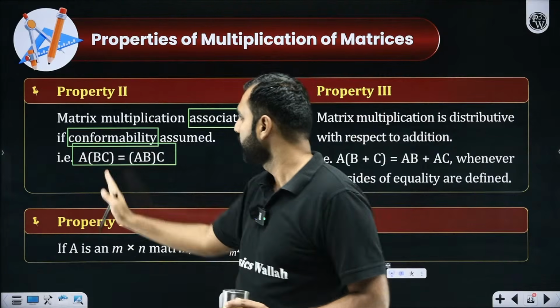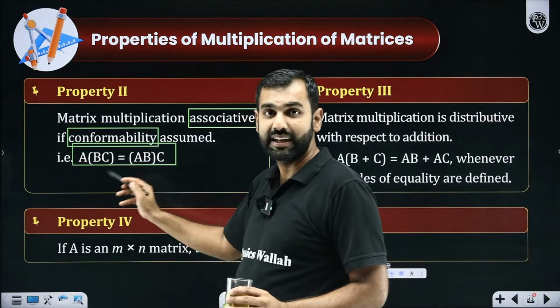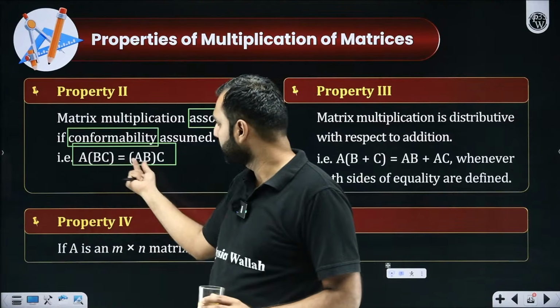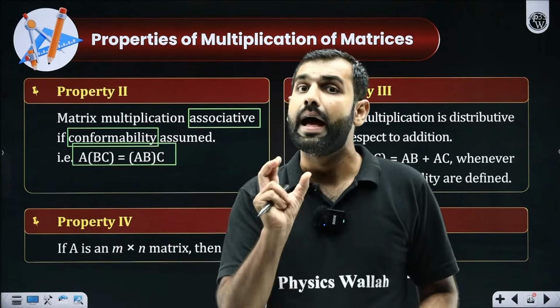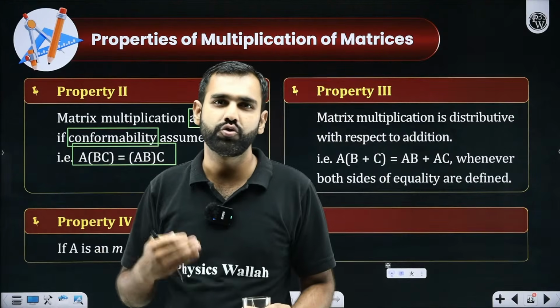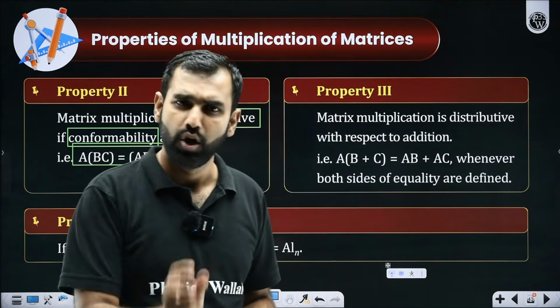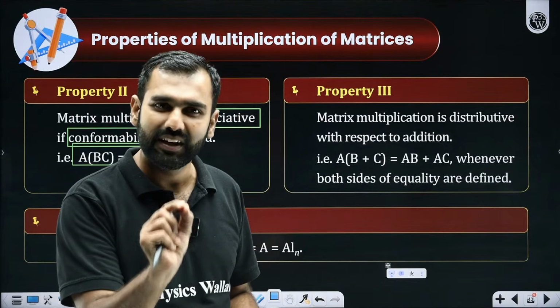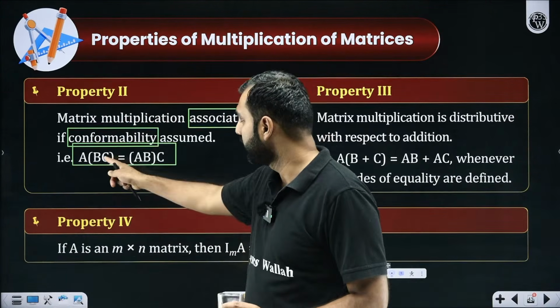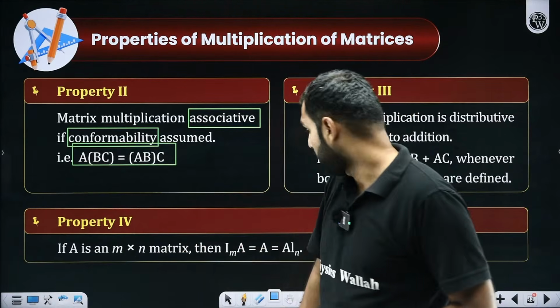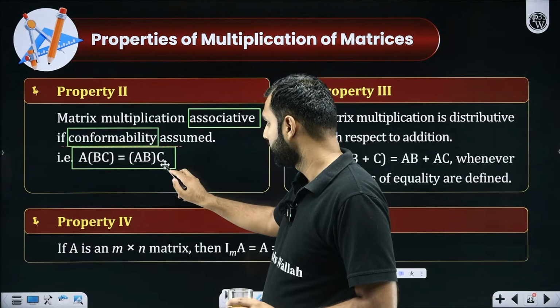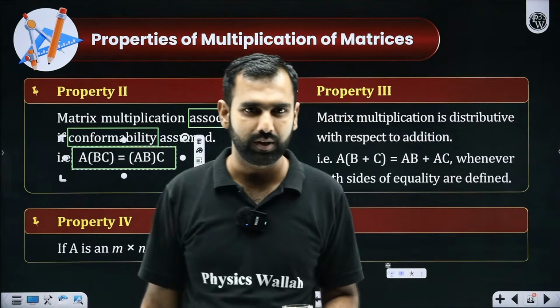Just ensure that the order doesn't change, ABC, ABC. Whichever you multiply first doesn't matter. Pre and post you should take care of, order should matter, and conformability should be there, which means matrix multiplication should be possible. All the participants who are watching sincerely, in the comment box tell me, did you understand this property, associativity of matrix multiplication, or shall I re-explain that? Everyone, tell me honestly. Shall I go ahead from here?